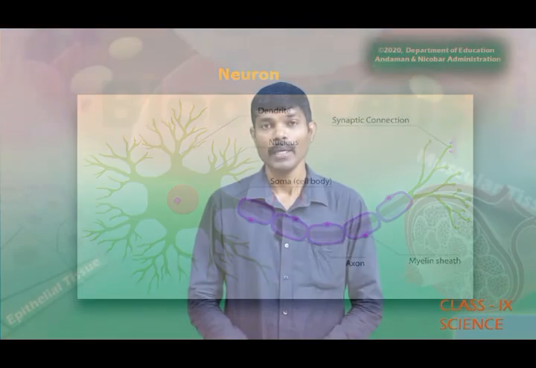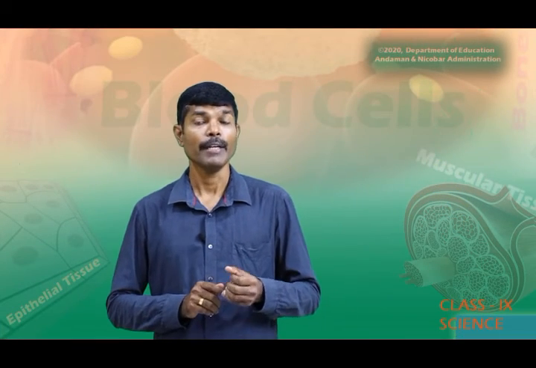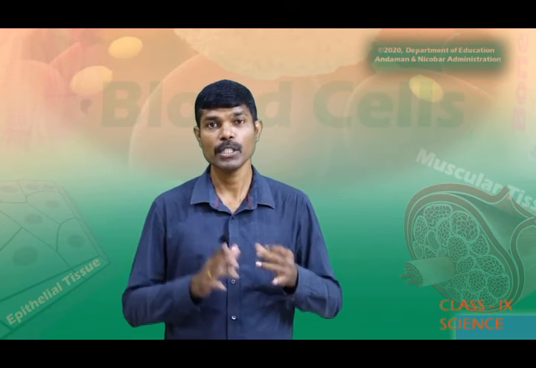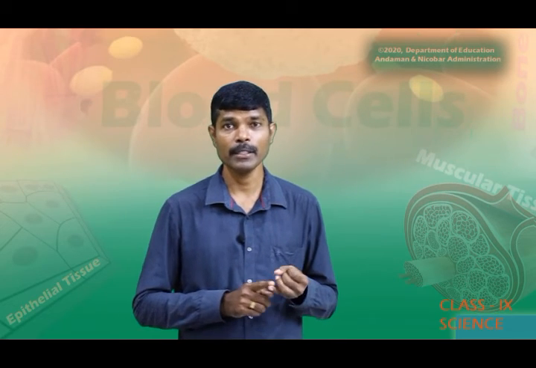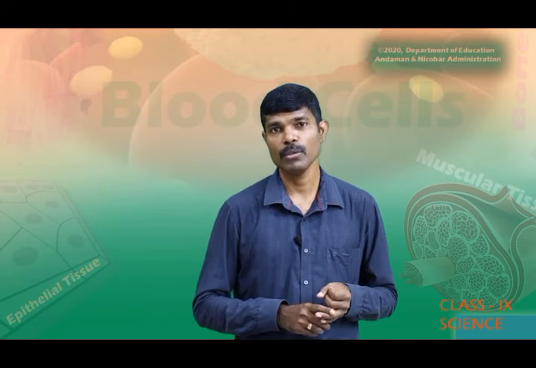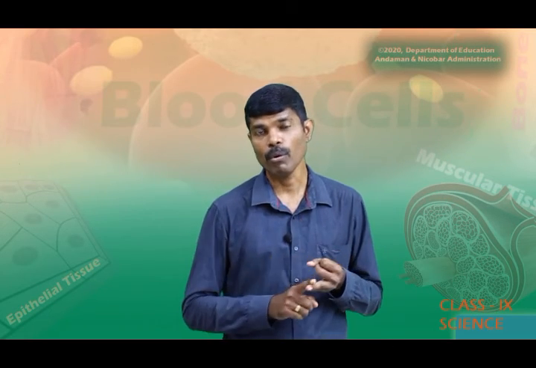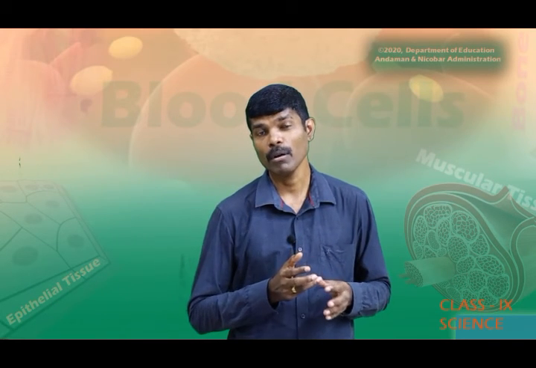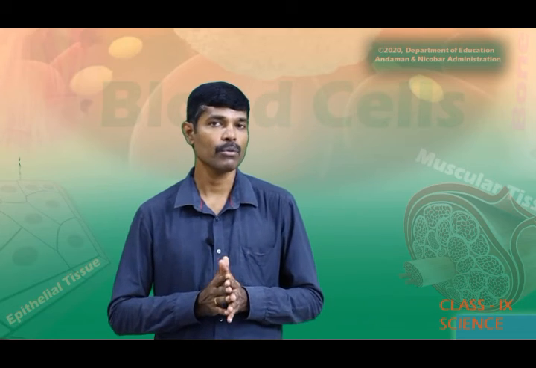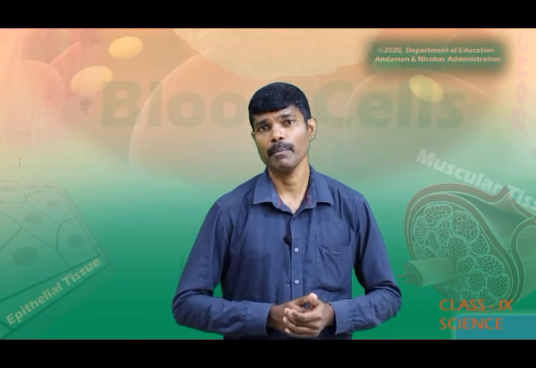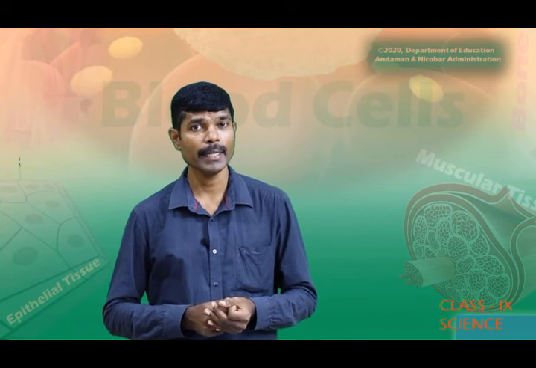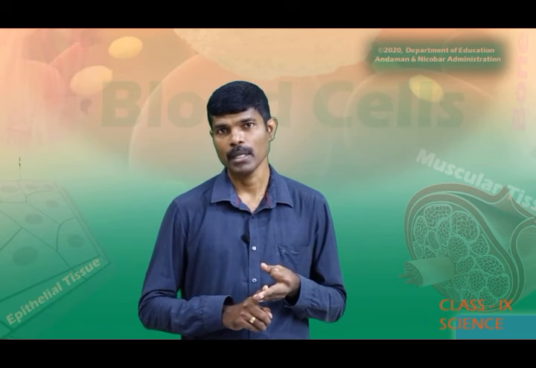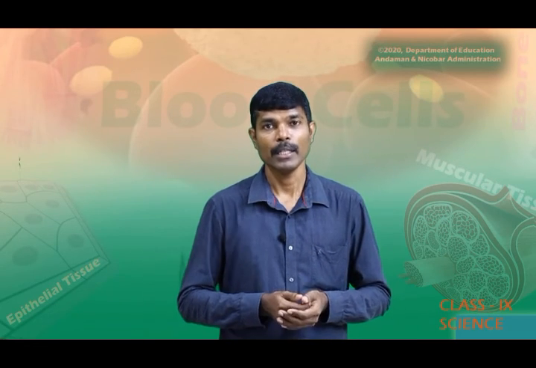So dear students, in today's class, we have seen different types of animal tissue. We have seen epithelial tissue, which is the protective tissue for all living organisms. Next, we have seen connective tissue, in which we have seen blood, bone, ligament, cartilage, adipose tissue, tendon. So like that, all the connective tissues we have discussed. We have also seen that muscular tissue is classified into three categories: voluntary muscles, involuntary muscles and cardiac muscles. And finally, we have seen nervous tissue.